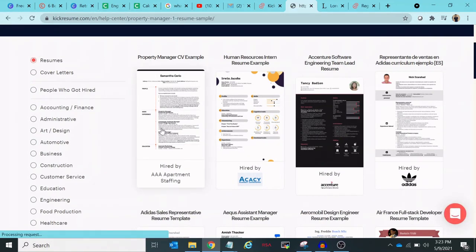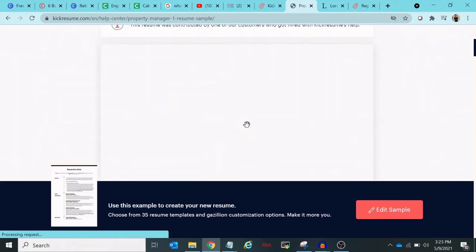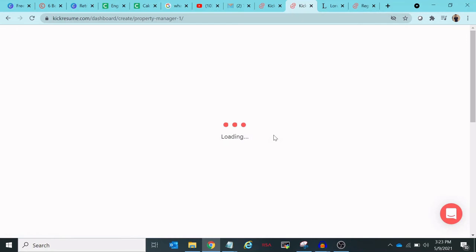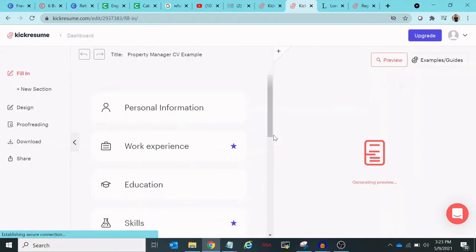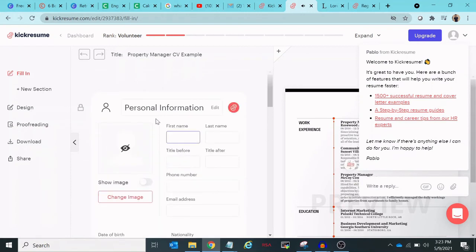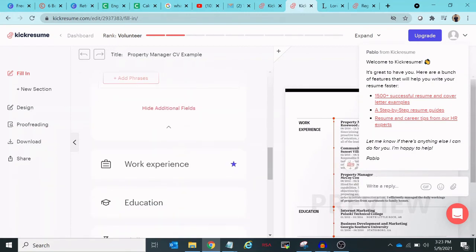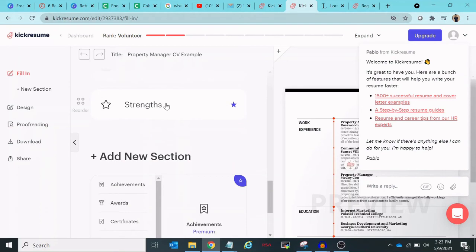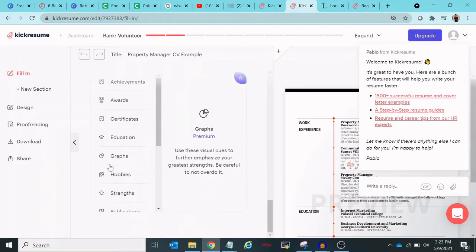Okay, so here we have templates, so choose any one, whichever you want. Once you are done with that, you will get the option to edit it. Click on edit example and start filling the data. Once you see this, you will have sections like personal information, after that work experience, education, skills, strengths, and you can also add a new section in this.